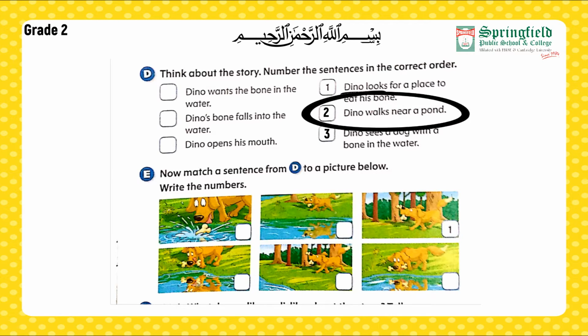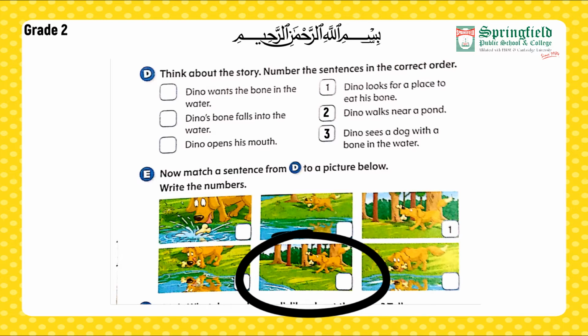Now let's do number 2. Dino walks near a pond. Now if you look at the pictures, the picture which is positioned as 5 is falling into this sentence. So we are going to write 2 here.